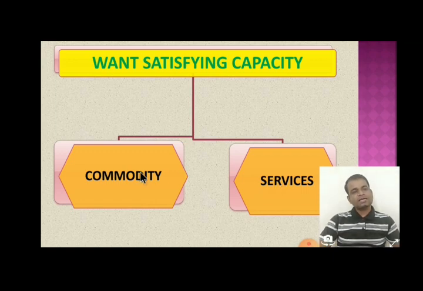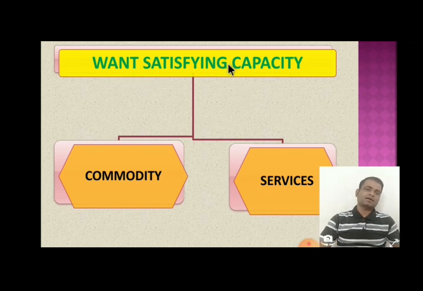Because that commodity and services has power to satisfy our wants. In another word, it has power to satisfy human wants. That power or capacity to satisfy human wants is known as utility.